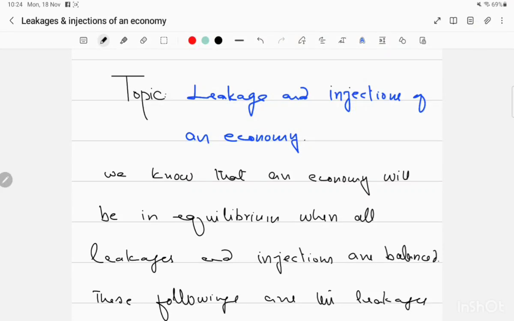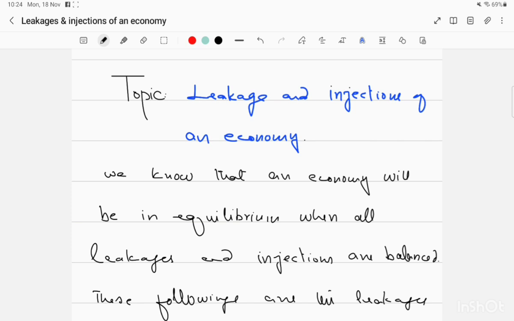Today we are going to start our lesson about leakages and injections of an economy with diagrams. We studied these things in our circular flow of national income. What are the leakages of an economy? These are the withdrawals like saving, taxes and imports.